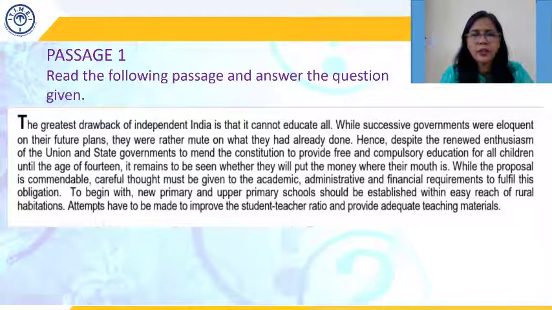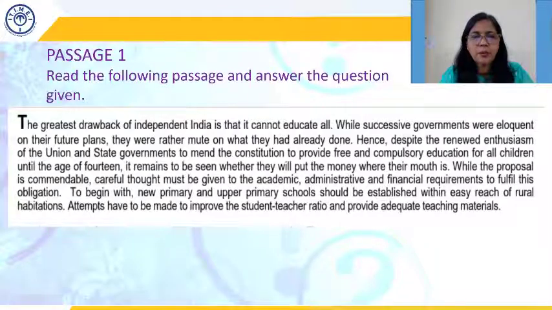Hence, despite the renewed enthusiasm of the union and state governments to mend the constitution to provide free and compulsory education for all children until the age of 14, it remains to be seen whether they will put the money where their mouth is. So this statement tells us that again the union and the state governments are making promises to provide free and compulsory education for children under the age of 14, but the author is skeptical. He says, let's see whether they fulfill their promise or not.